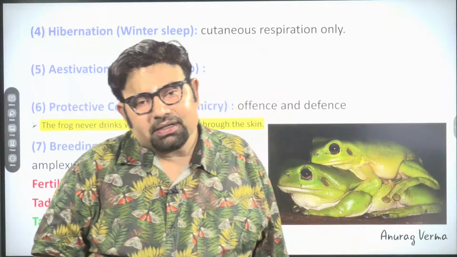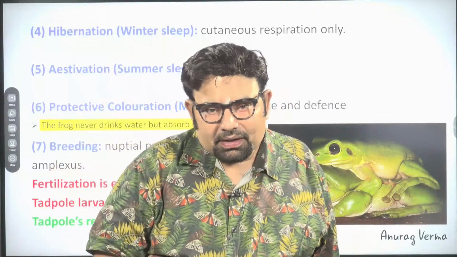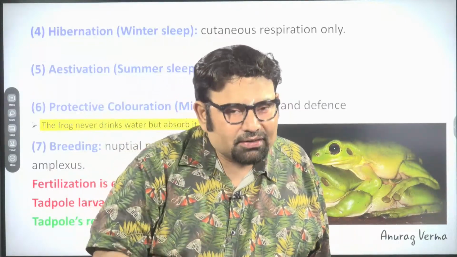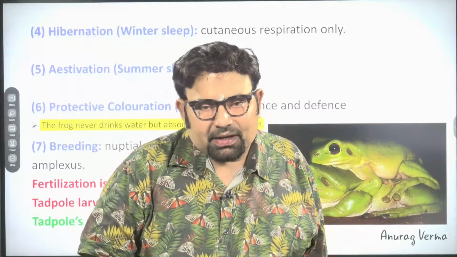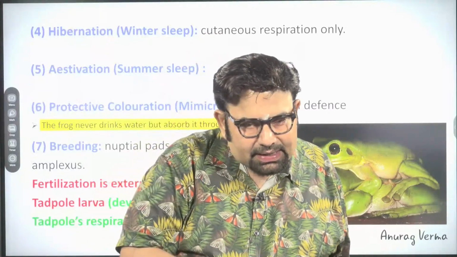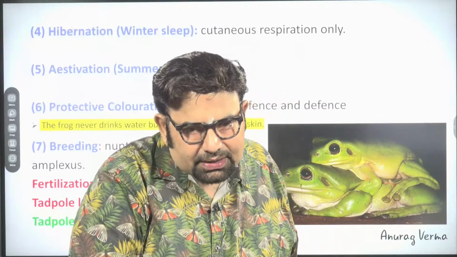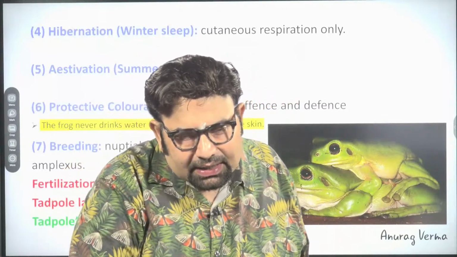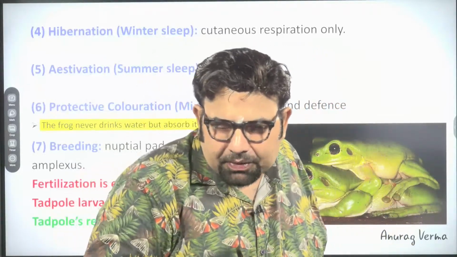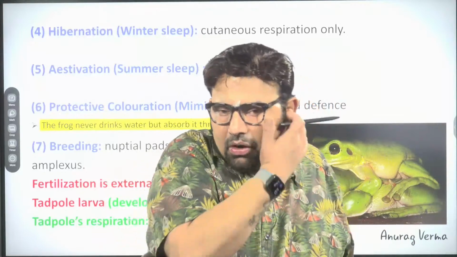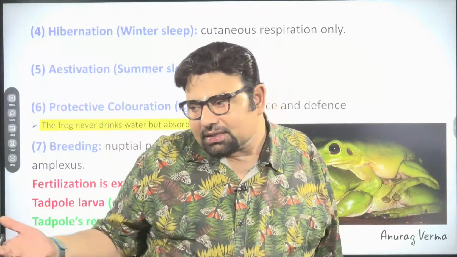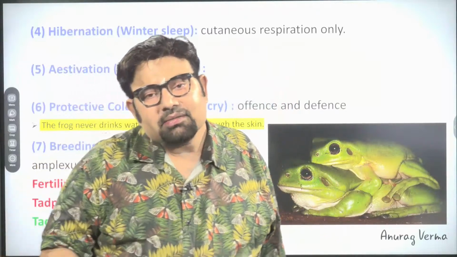It is a phenomenon, and mimicry is done for both offense and defense. You must have seen on Discovery Channel or National Geographic that a tiger, when it has to hunt, in the beginning just hides itself in the bushes and remains very silent, so that no one can see it. And the moment it comes very close to the prey, it just jumps over. So both offense as well as defense. Defense means they can get almost lost in the surrounding. This phenomenon is known as mimicry.